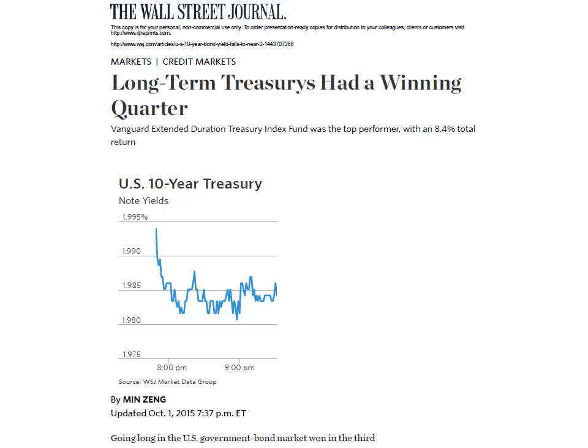That article was entitled Long-Term Treasuries Had a Winning Quarter, and it described how extended duration Treasury index funds did well during the third quarter of 2015. And one of the main reasons why they did well was because of yield decreases during that quarter.